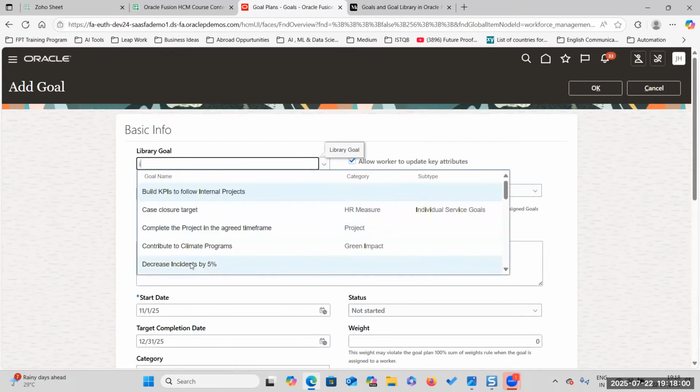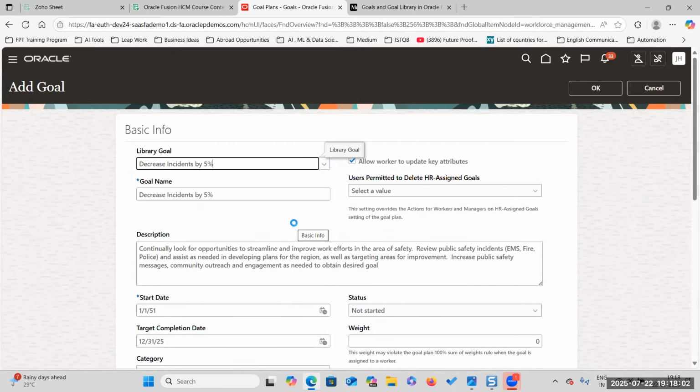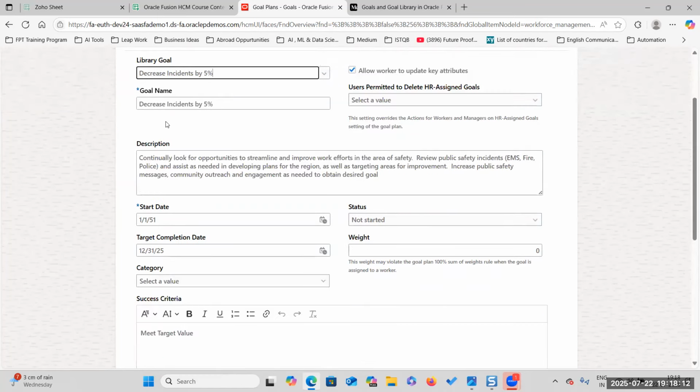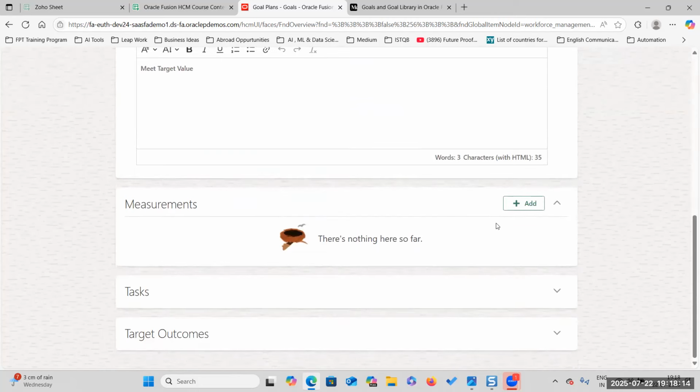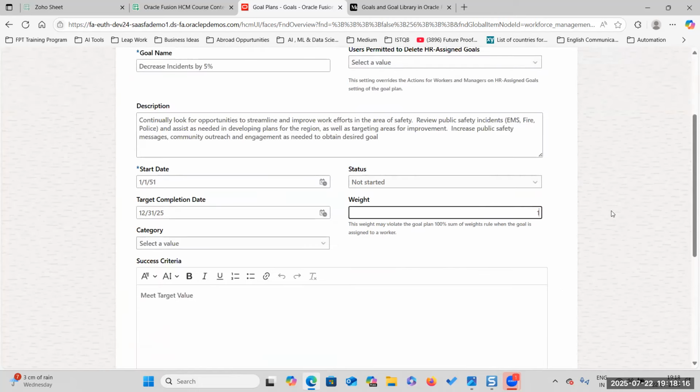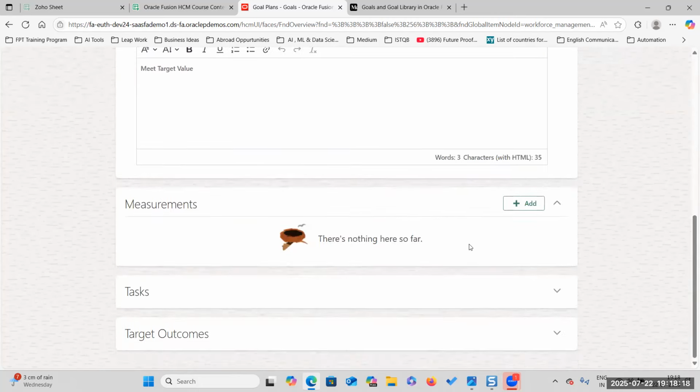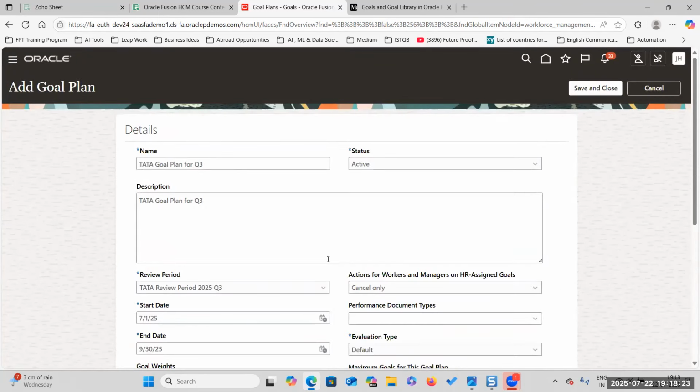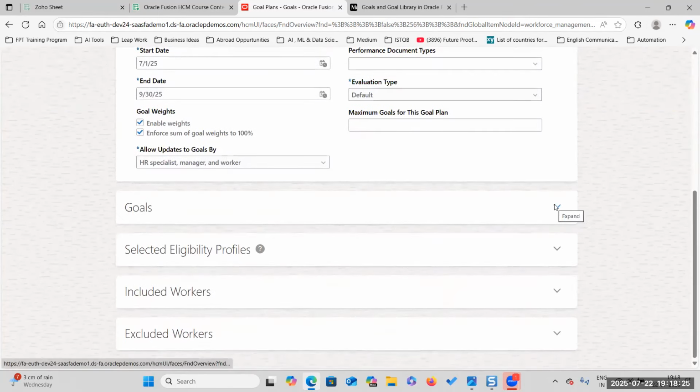So let us take incidents. Decrease the incidents, safety related incidents like fire, police, all these incidents. So I'm giving 10% weightage. Because you need to be safe in the office environment, office premises, right?